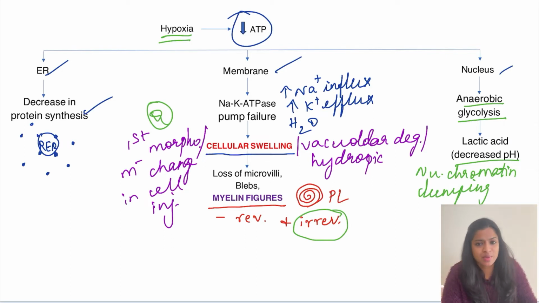So because of decreased ATP, we saw three things which were happening. First one was decrease in the protein synthesis. Next is the cellular swelling and the formation of these myelin figures in the cell membrane. And the third thing, in the nucleus, is the nuclear chromatin condensation or clumping.